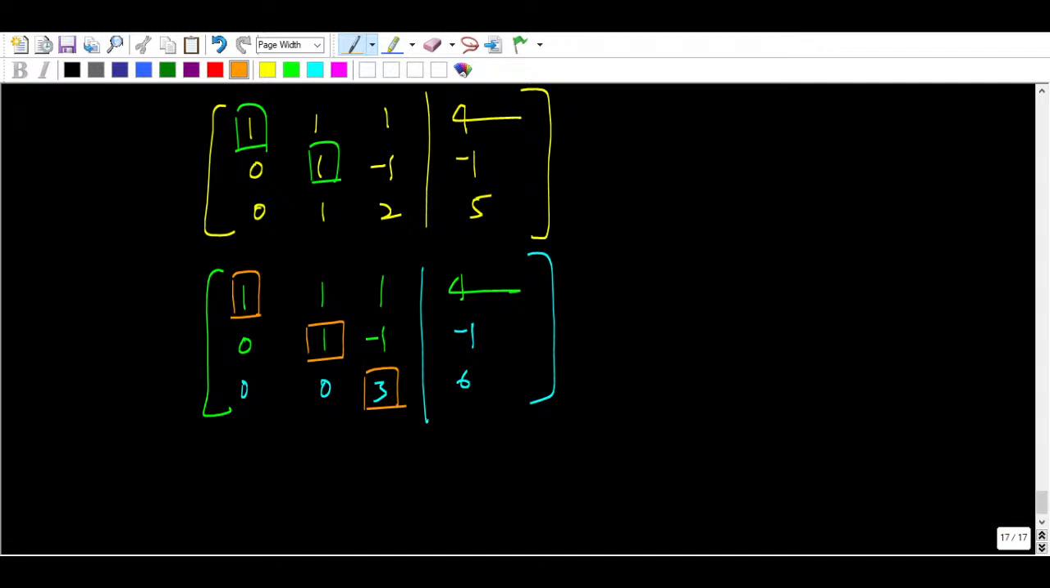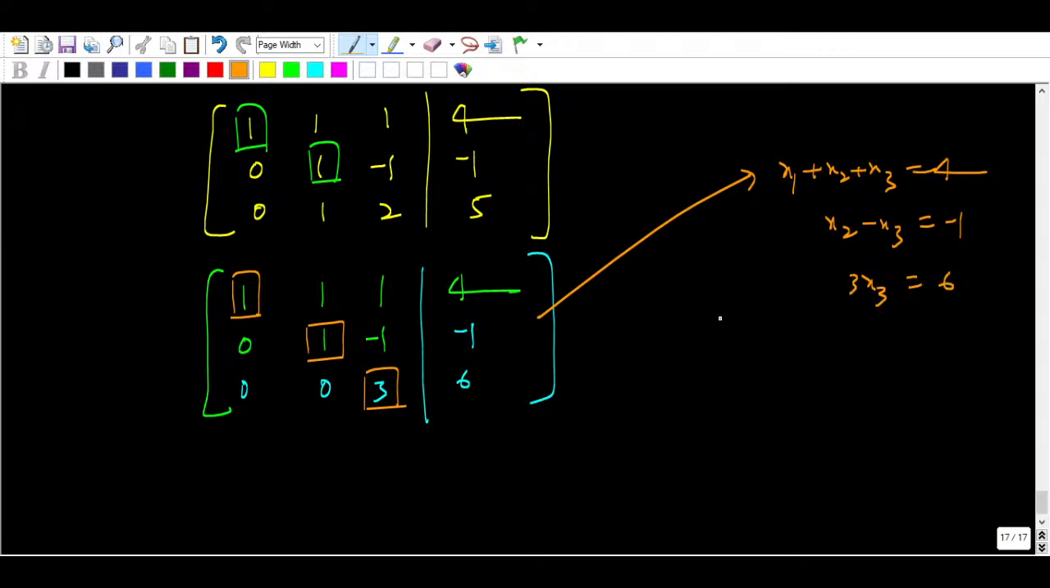You have applied your Gauss elimination, right. Now what you can do here is translate into AX equal to B format again, right. So I'm just translating this. So this will be x1 plus x2 plus x3 equal to 4. Second one is x2 minus x3 equal to minus 1, and this is 3x3 equal to 6. Okay, so you can see here now you try to find the x3 value from here, from the third, right. Then plug it here, then plug it here, right. So you will get the x1, x2, x3 values, right?